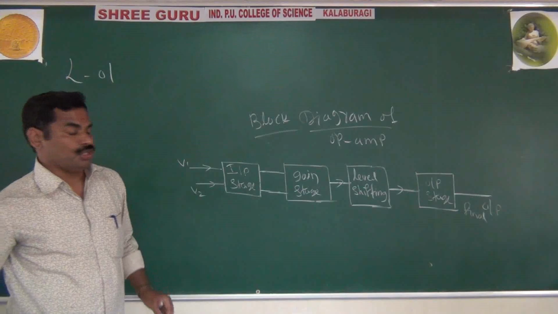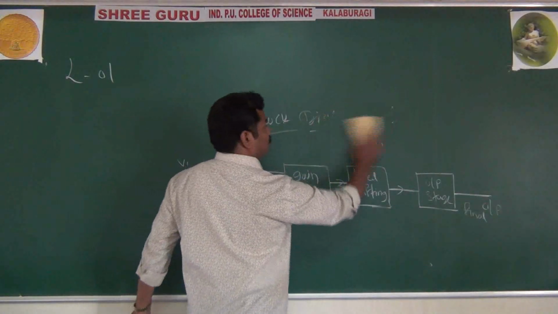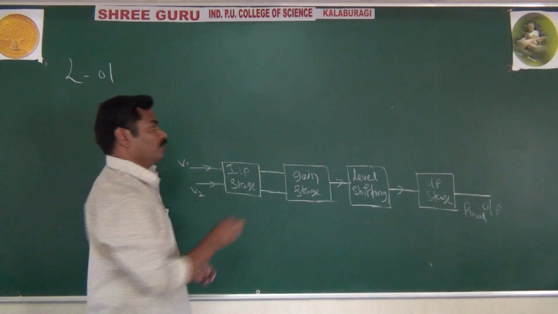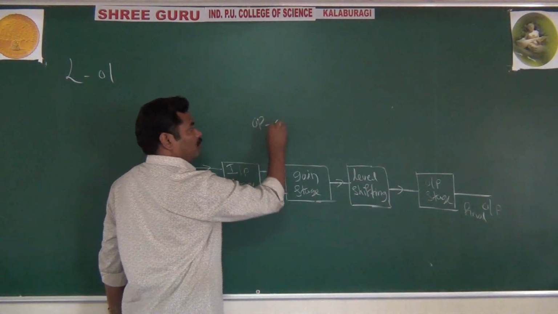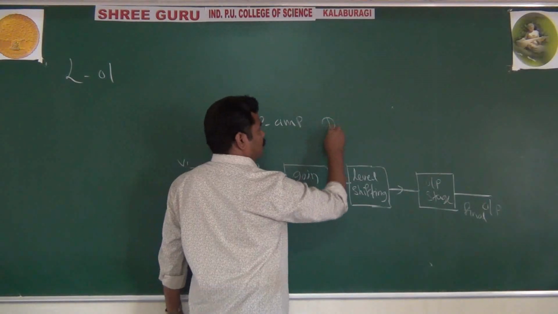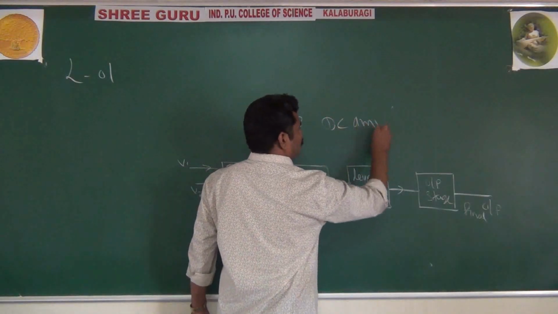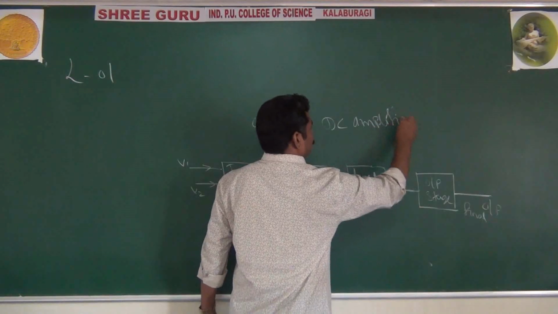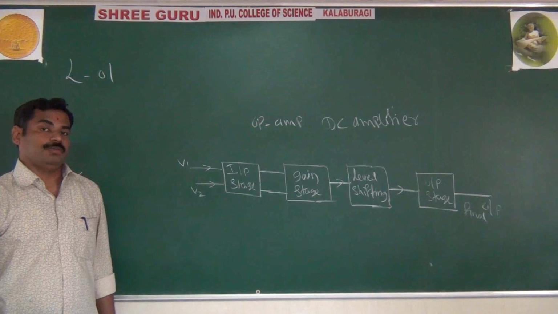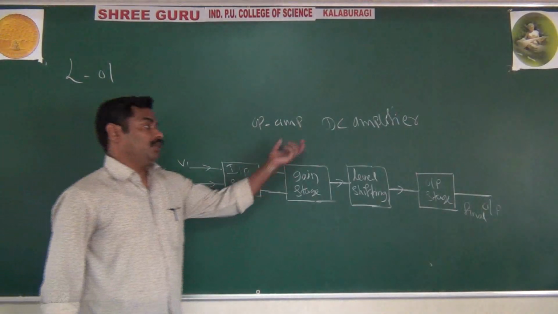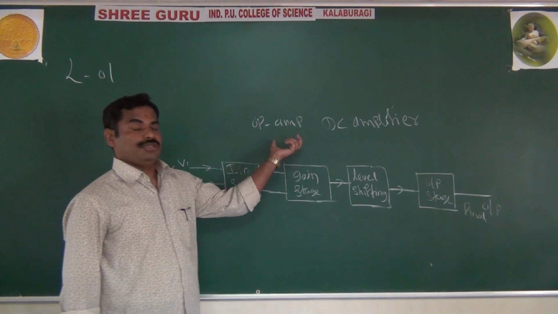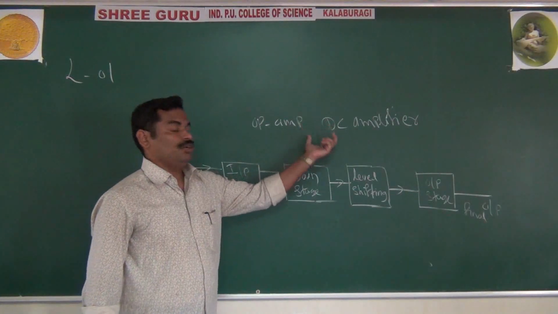Basically, the op-amp is also called a DC amplifier. Why is it called a DC amplifier? It means, as you know, it is a direct coupled amplifier, and we can amplify DC signals. That is why it is called a DC amplifier.